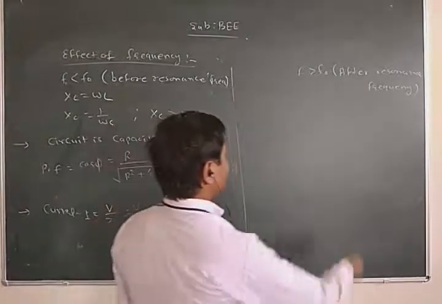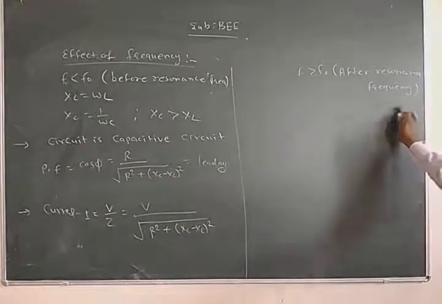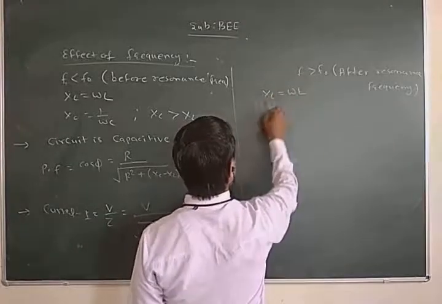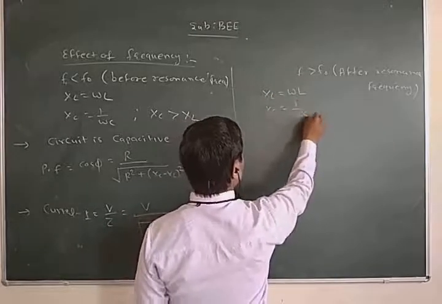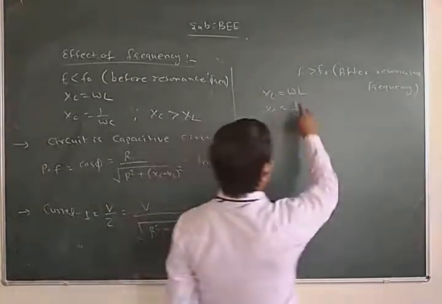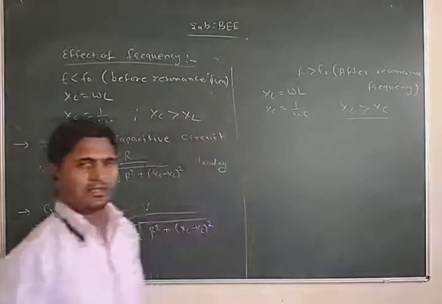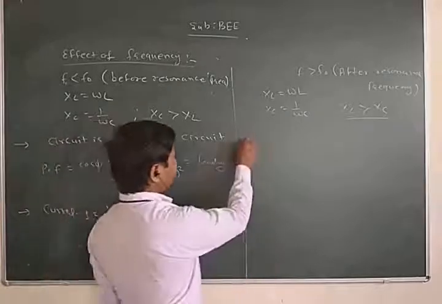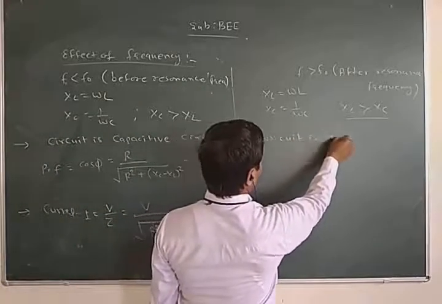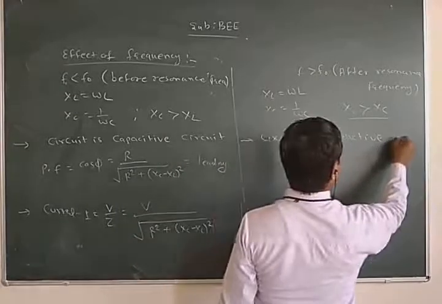Similarly, the behavior of the circuit after resonance frequency. After resonance frequency, we know that XL is omega L and XC is 1 upon omega C. So if F is greater than F0, we can say that XL is greater than XC. The circuit is an inductive circuit.